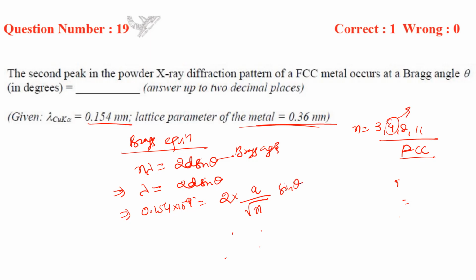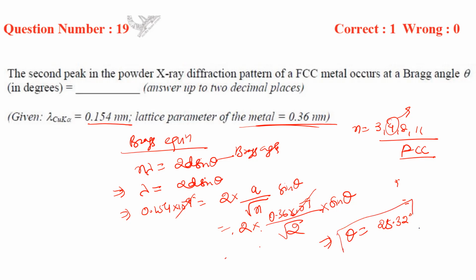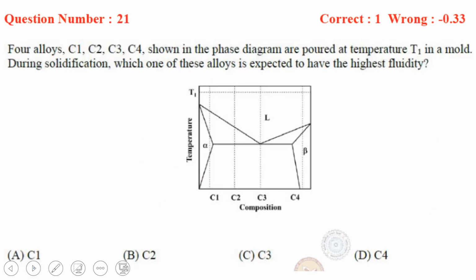Okay. To a. a is how much? 0.36 into 10 power minus 9 root under 2 into sin theta. So if you calculate from this, then theta will be 25.32 degree, right? So this is your answer. Now let us move to the next question.